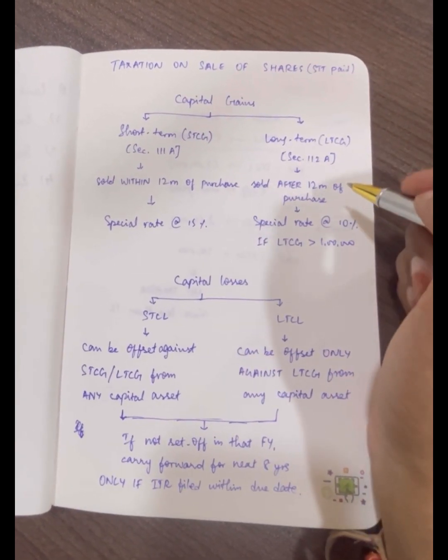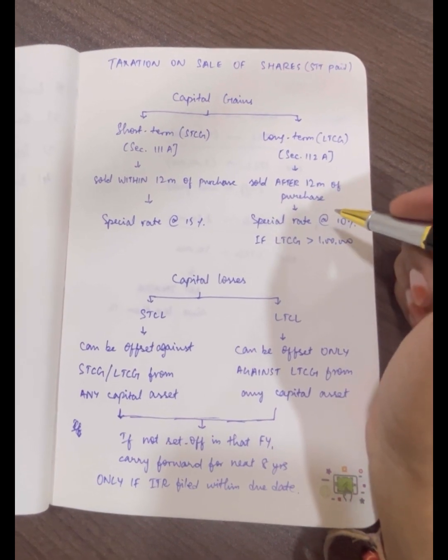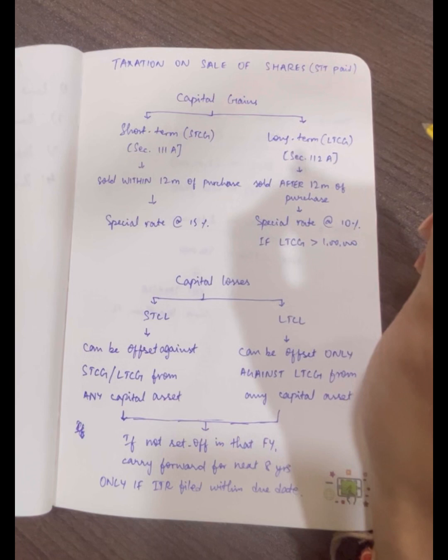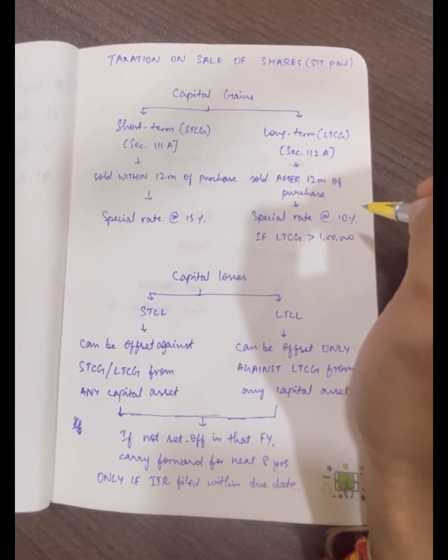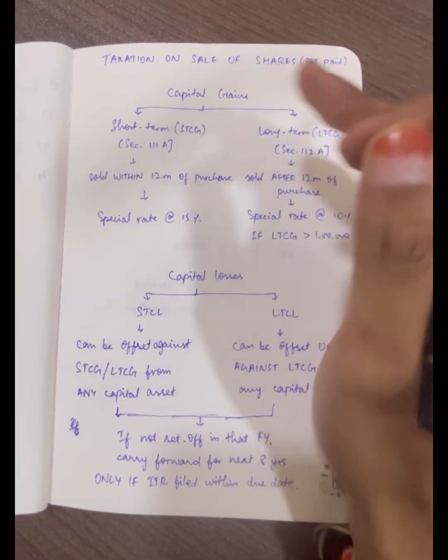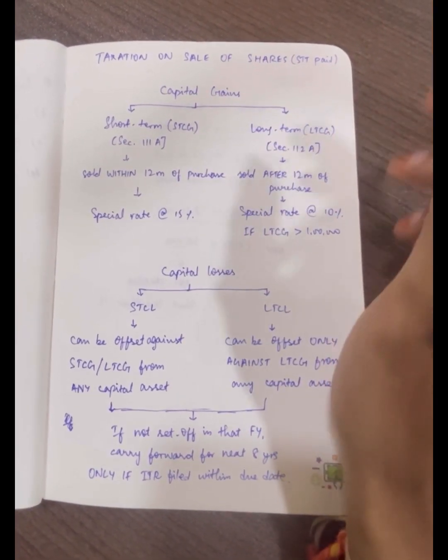And in the same way, for long-term capital gain, a special tax rate of 10% will be applied, but this is only if the long-term capital gain is more than rupees 1 lakh. So if your long-term capital gain is less than 1 lakh, there will be no tax, right?